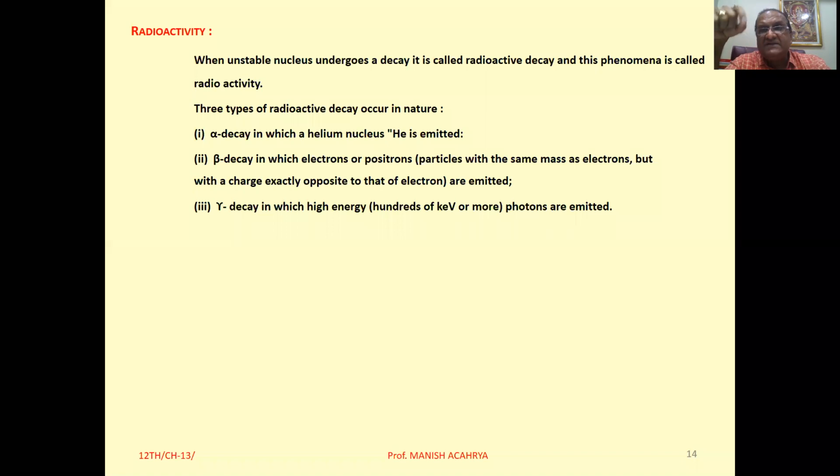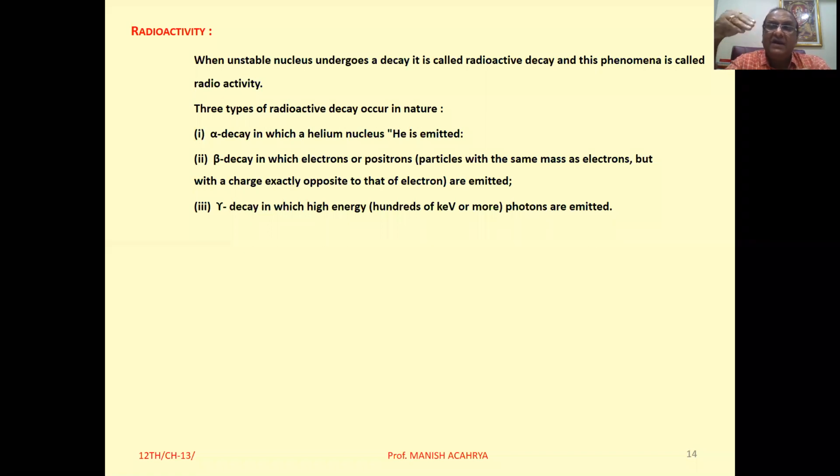Then beta decay or beta emission is also particle emission. The beta particle itself is an electron or positron, right? 2 types of beta particles are there, represented as beta plus, which is the positron, and beta minus, that is the electron. Clear?